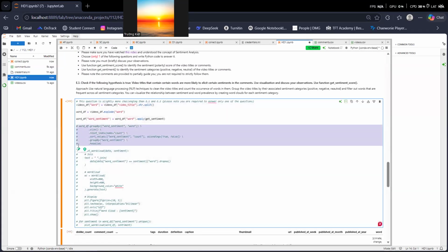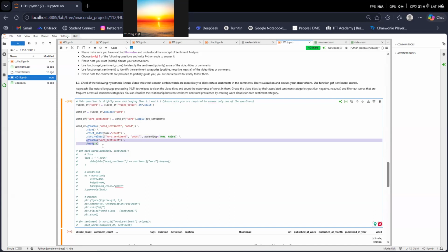And in here, I will sort the values. So I use group by to choose the columns word sentiment and word, and use size to find the number of times that word appears in a single sentiment. Like if the word maybe count appears 2 times, it will have another column with count equal to 2. And then I will reset the index and sort the values so that we have a descending order for the count.